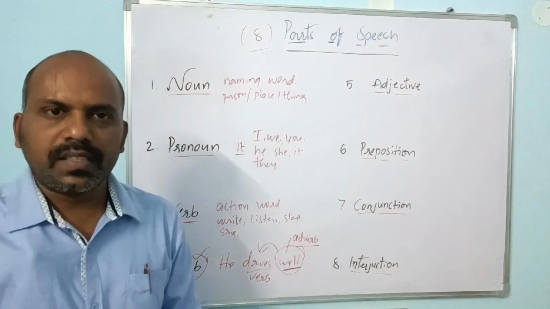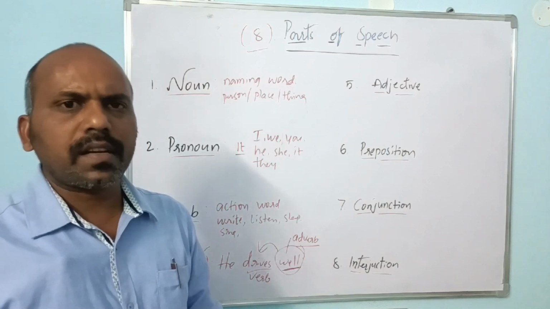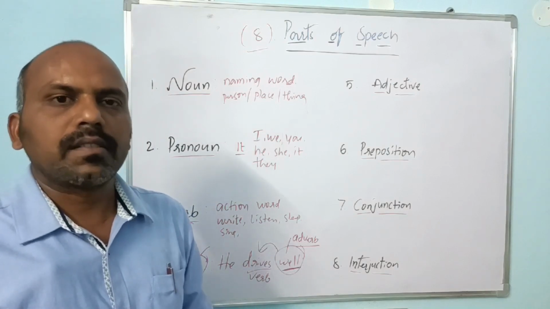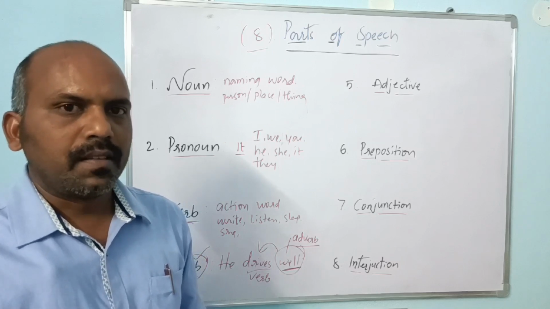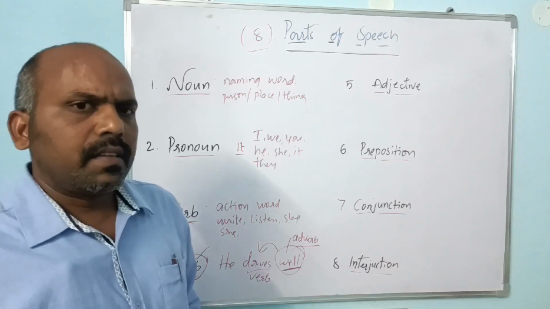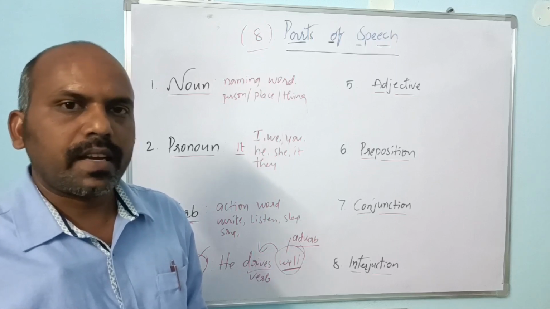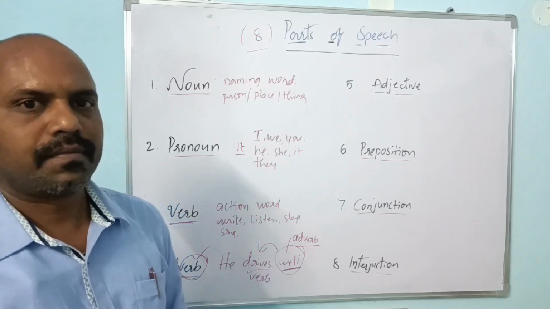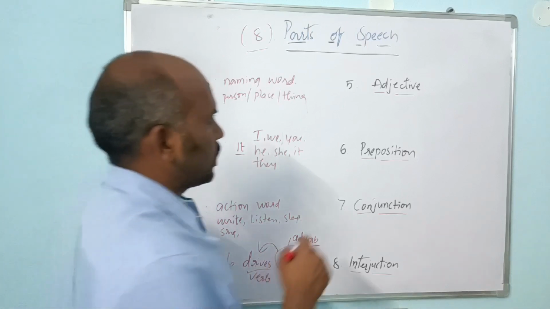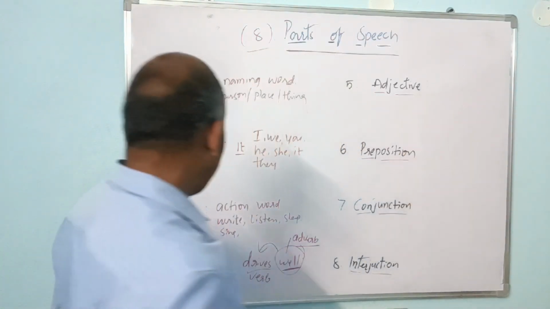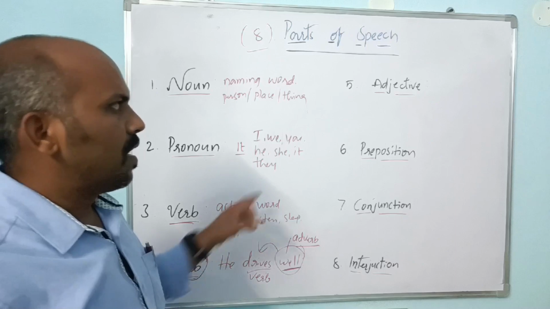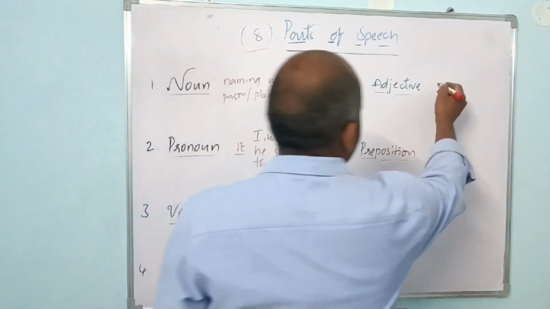Right? Adverb is a word which gives an extra information, how the action is going on. So in any sentence, if any word talks about an action, simply you can take it as adverb, right? Coming to adjective. So whereas adverb is talking about a verb, adjective talks about a noun.